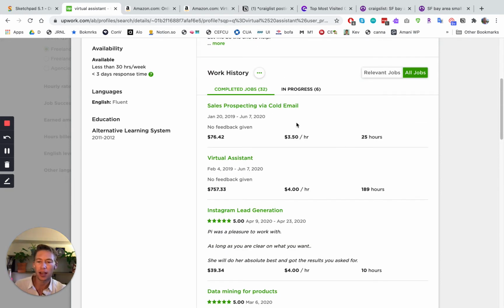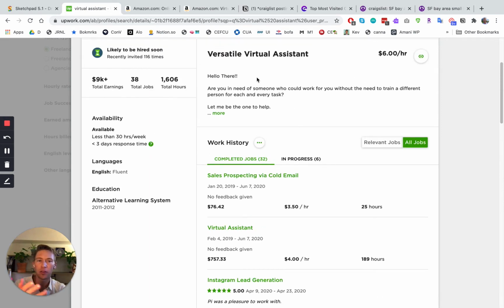So let's just say the task that I'm going to use is just generally virtual assistant, $6 an hour. I know I could personally get virtual assistants for $2 or less per hour, up to $3, depending if they're good. So let's see if this is a viable business opportunity. I see $6 here. I see people hiring out virtual assistants on a job-by-job basis. You don't get any of the benefits of having them learn from you, and you train them once and they learn forever. So let's see what we got here.